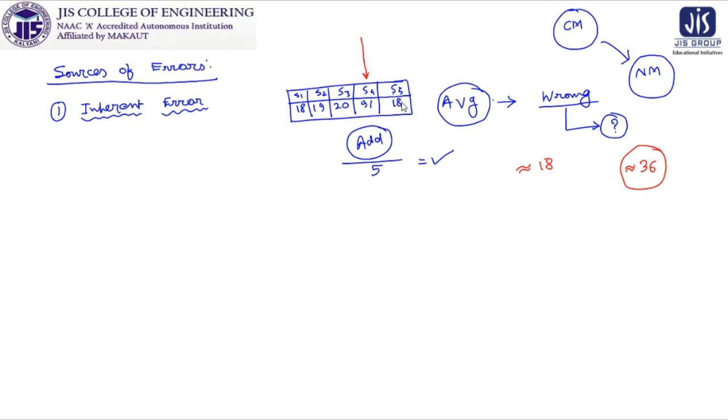It is coming because I have made one error, it is inherited in the problem statement or in the calculated data or in the experimented data or the gathered data. So we are not compromising anything with the process. We are having this error because of this particular data. So this is the concept of inherent error.